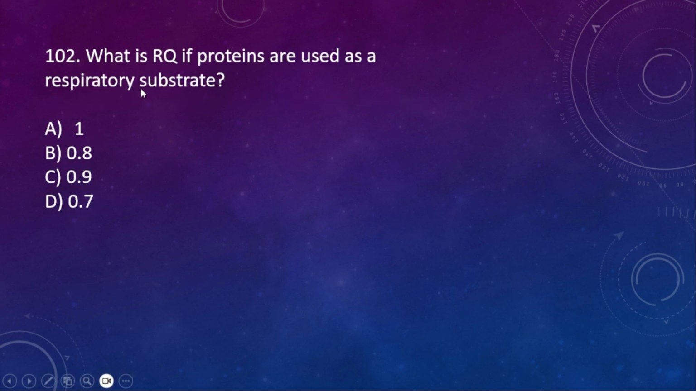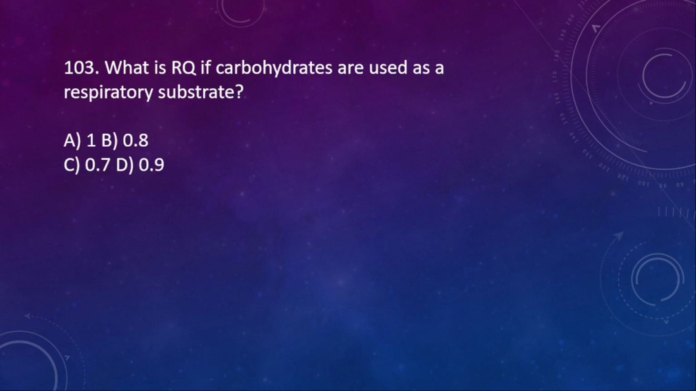102. What is RQ if proteins are used as a respiratory substrate? What is the RQ value for proteins? It is 0.9, less than 1. RQ value for proteins will be less than 1. Then what is the RQ if carbohydrates are used as a respiratory substrate? Here the right option is option A, that is 1.